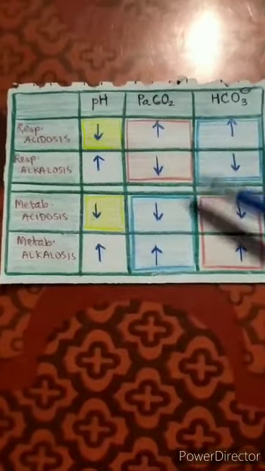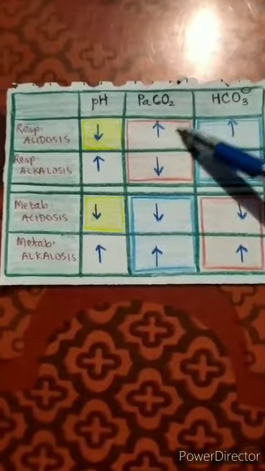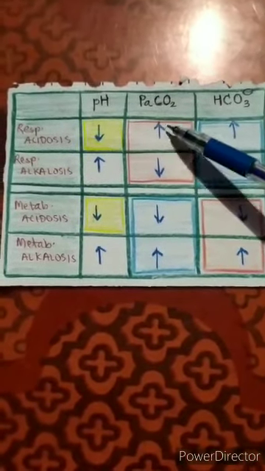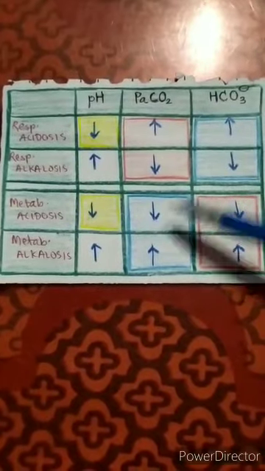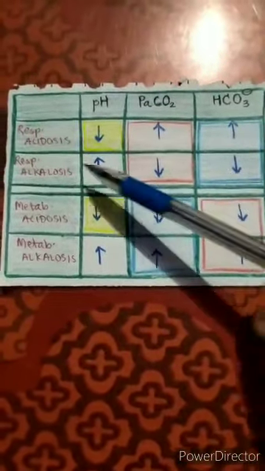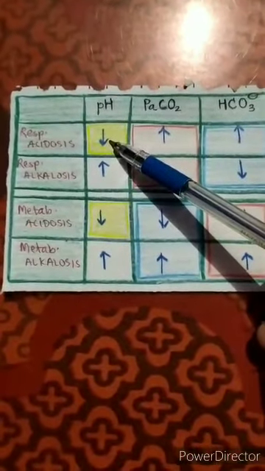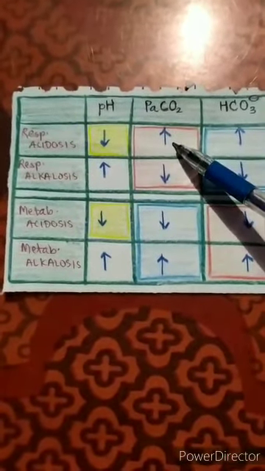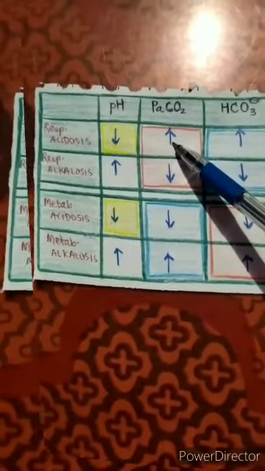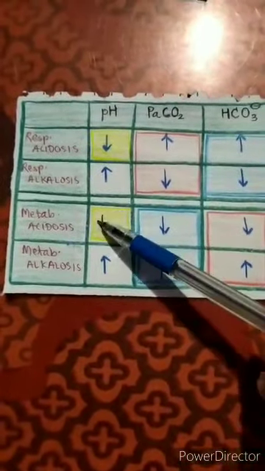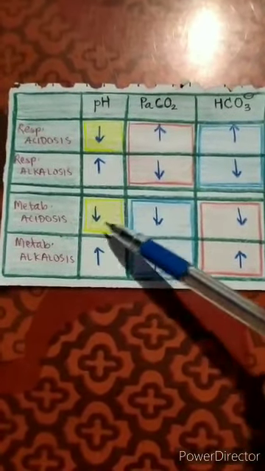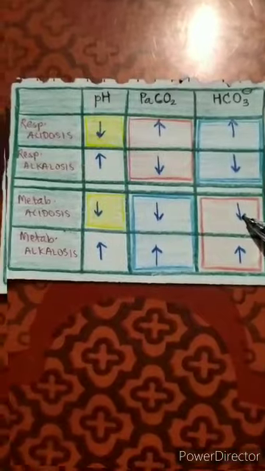Rule number one: compensation is always in the direction of the primary process. You can observe it is increasing, it is increasing. This is falling, this is falling. Rule number two: respiratory pH and respiratory primary process are always in opposite direction. Rule number three: metabolic pH and metabolic primary process are always in the same direction.